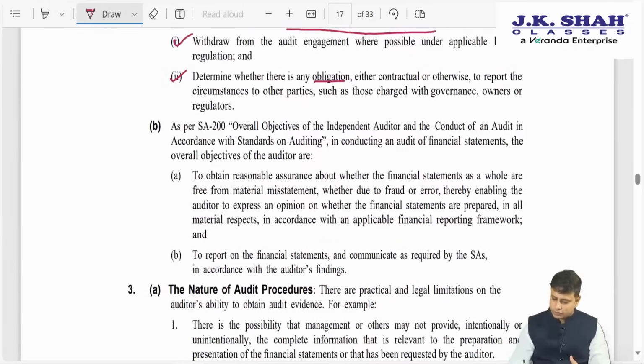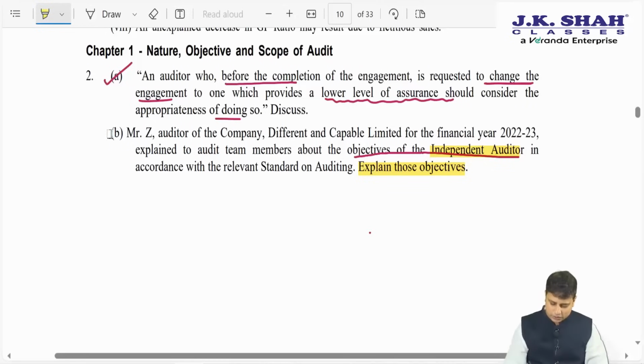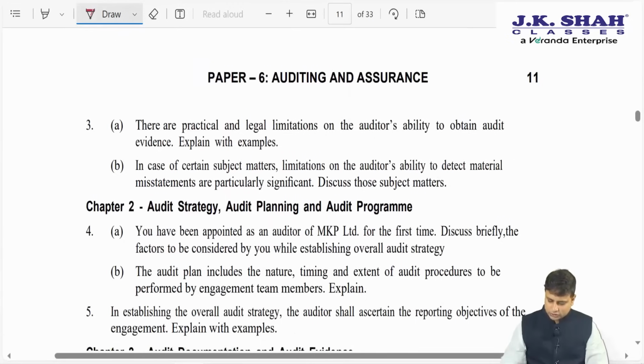So, here we will have to state what the objectives are. That is, we want to obtain reasonable assurance and we want to report on the financial statement. So, two very basic, simple questions. Next, question number 3A: there are practical and legal limitations on the auditor's ability to obtain audit evidence.